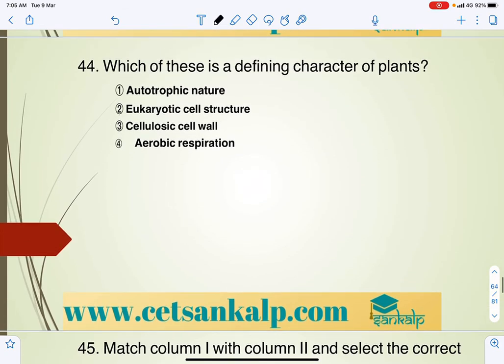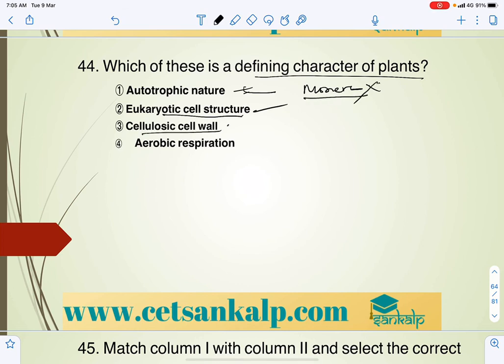Which of these are defining characters of plants? Here we can consider autotrophic in nature, but some others are also autotrophs, even Monera, right? You can't say that is a defining property. Eukaryotic cell structure is there except in Monera; in all others you can see eukaryotic. Cellulosic cell wall is present, right? Generally, this cell wall is a defining character of the plants. And aerobic respiration is also seen in some other organisms.